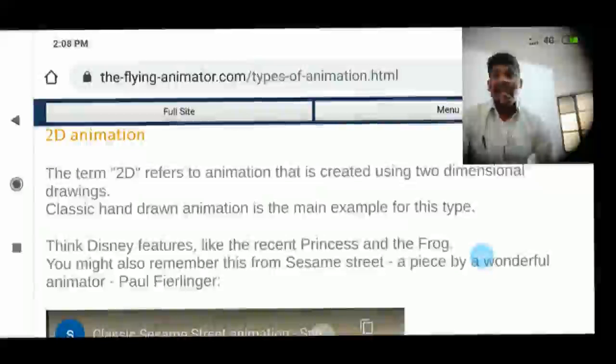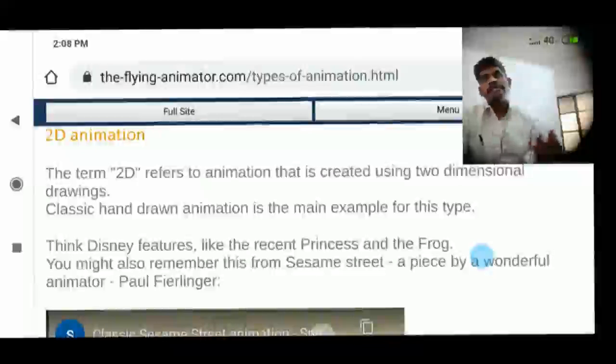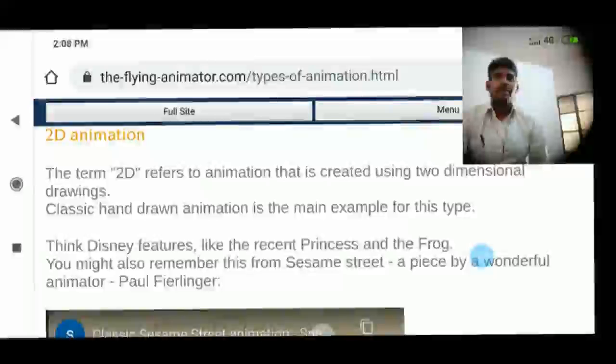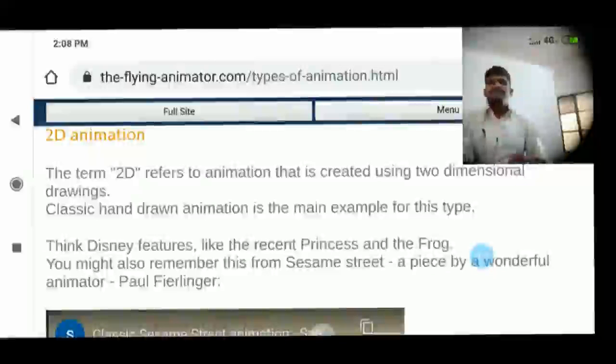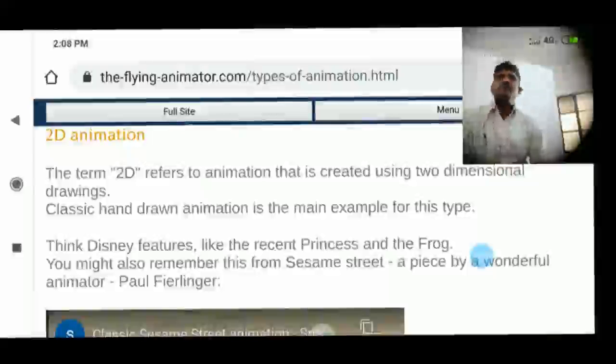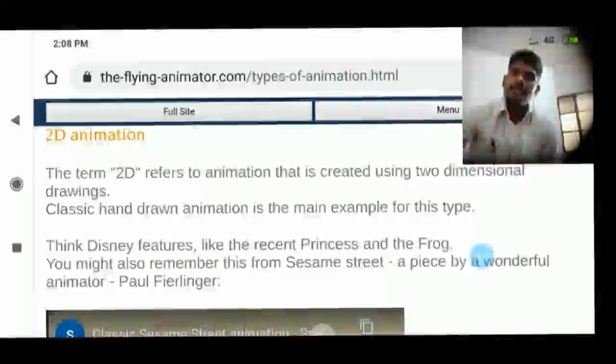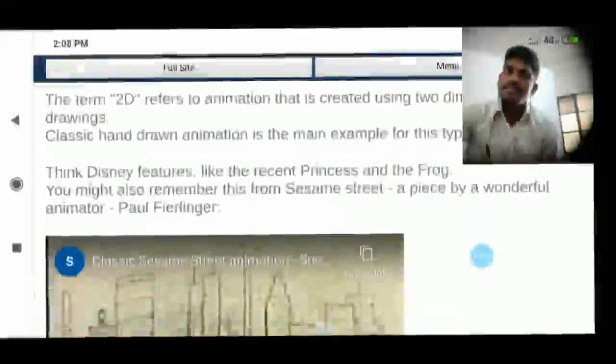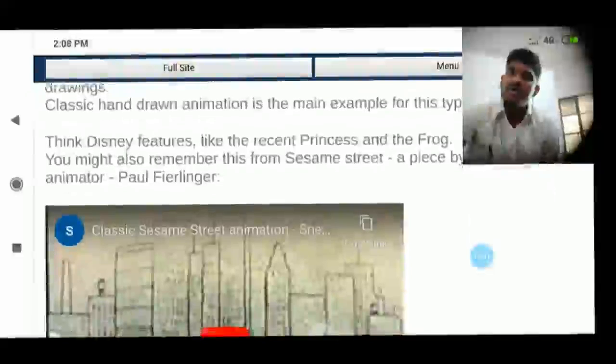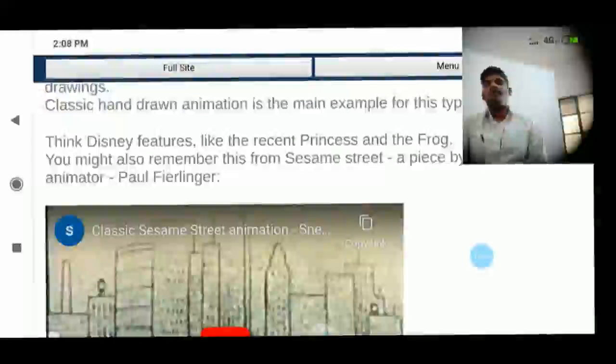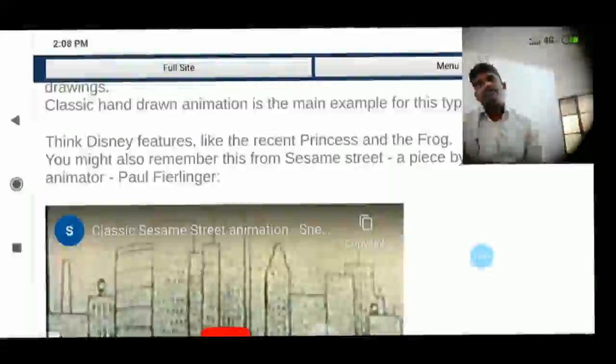Classic hand-drawn animation is the main example for this type. Think of Disney pictures like the recent Princess and the Frog. You might also remember this from a Sesame Street piece by a wonderful animator, Paul Ferlinger.